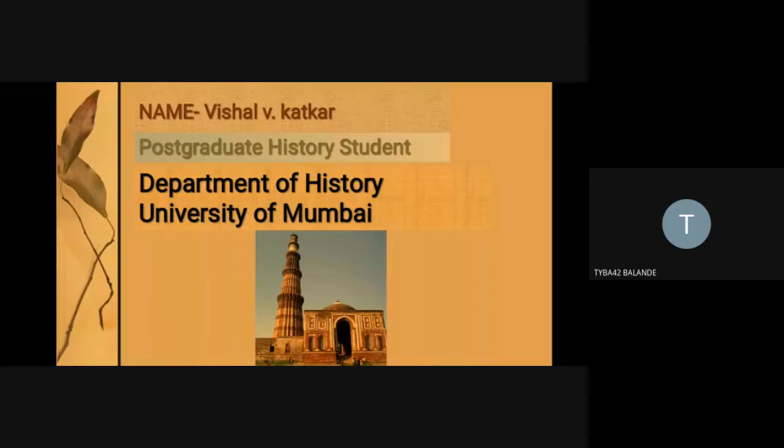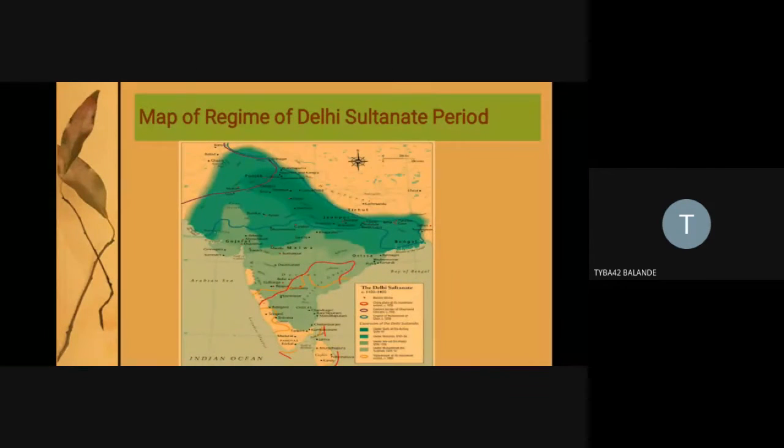So I want to clarify that my presentation will explain the period of the Delhi Sultanate in the North and the Deccan Sultanate.